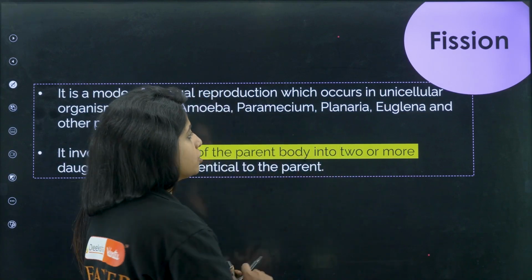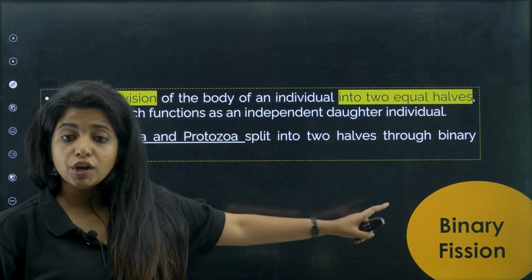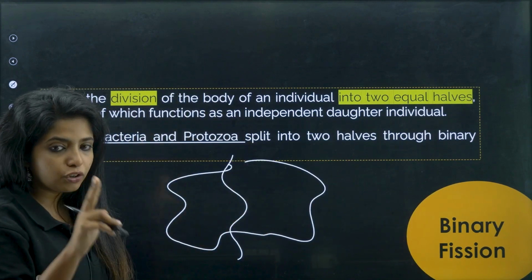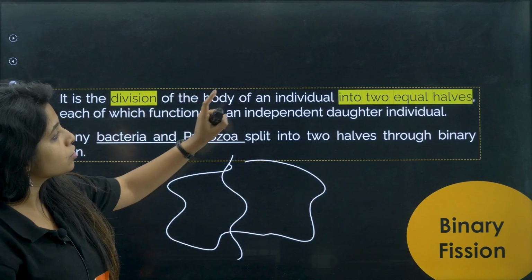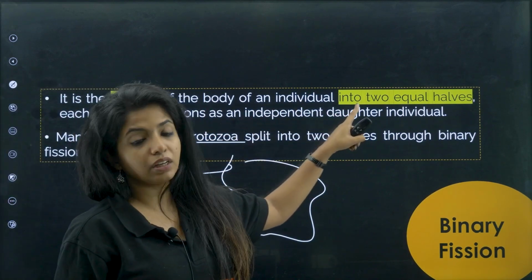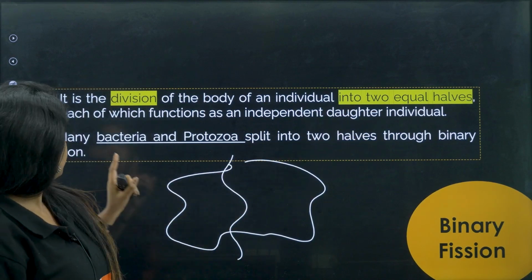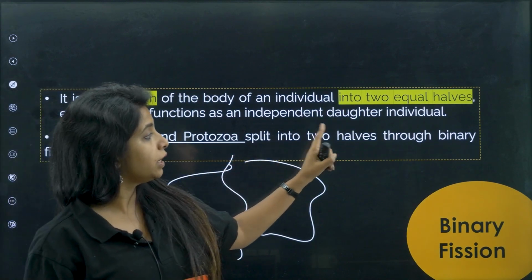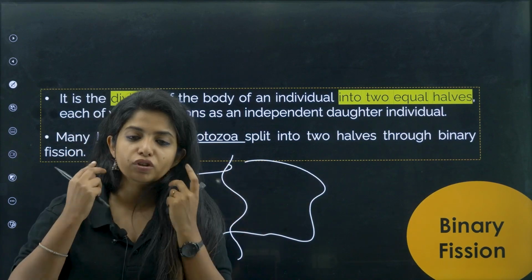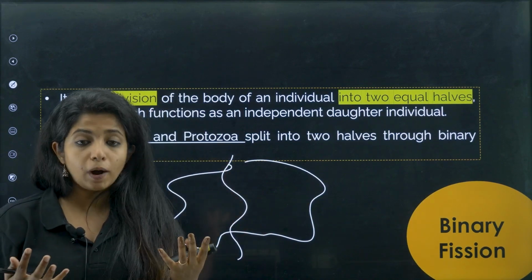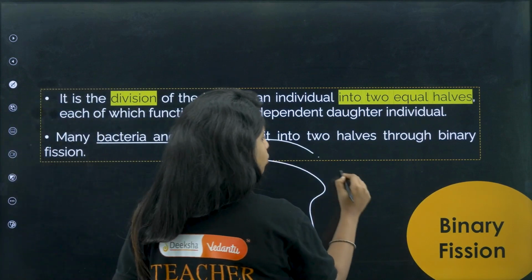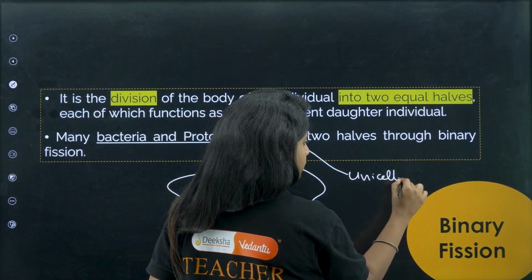One is binary fission, where the amoeba basically divides into two. It is a division of the body of an individual into two equal halves, each of which functions as an individual daughter individual. Many bacteria and protozoa split into two halves through the binary fission process. So you have bacteria, which are unicellular organisms, and you have protozoa. Protozoa again are unicellular organisms only.